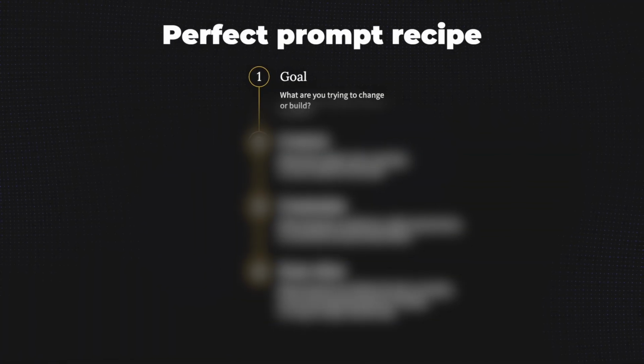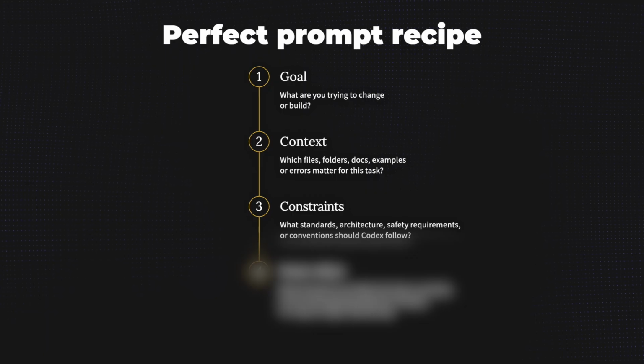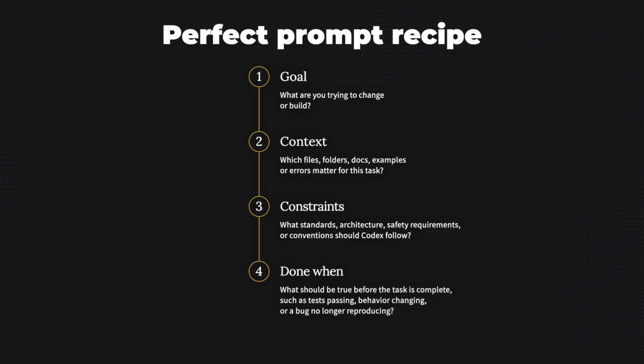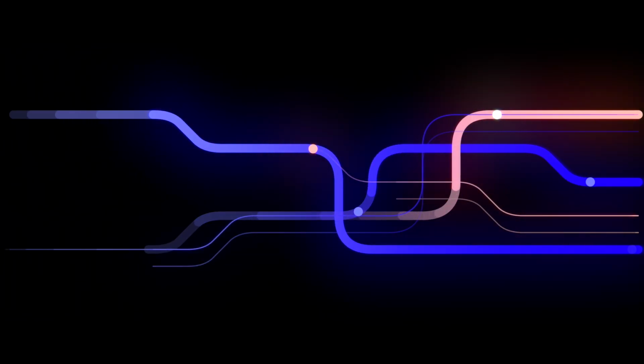Goal: what are you trying to change or build? Context: which files, folders, docs, examples, or errors matter for this task? Constraints: what standards, architecture, safety requirements, or conventions should Codex follow? Done when: what should be true before the task is complete, such as tests passing, behavior changing, or a bug no longer reproducing. Including all of this isn't required to get a good result, but I found it really helps when working in large and complex code bases, which I do all the time.